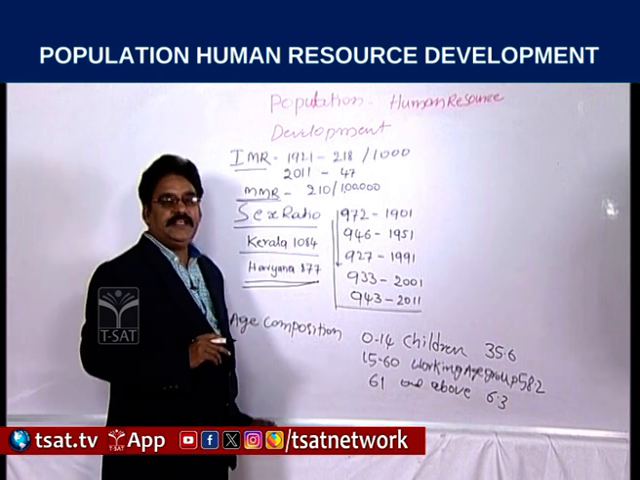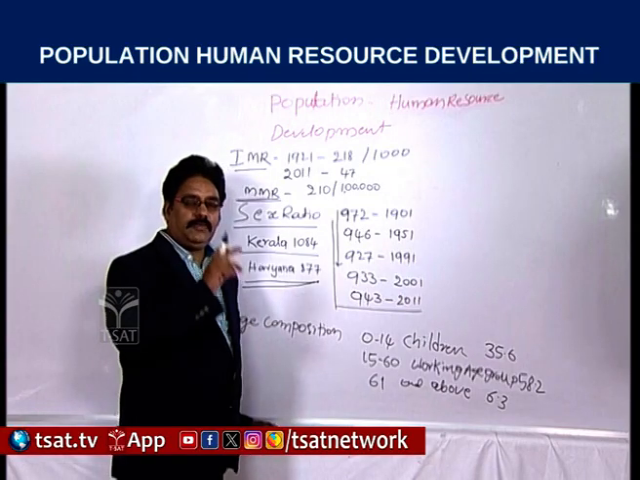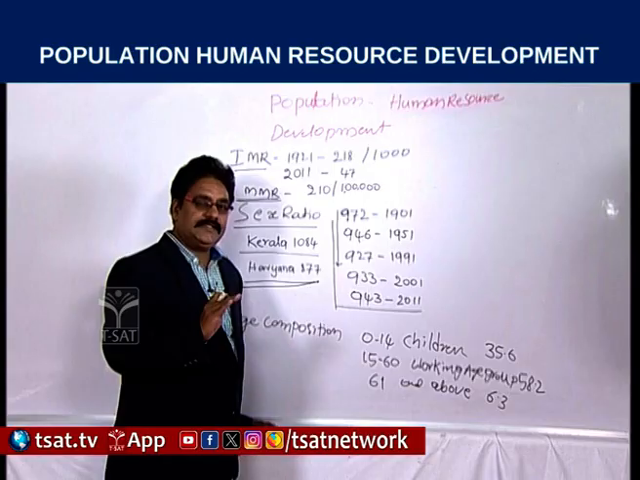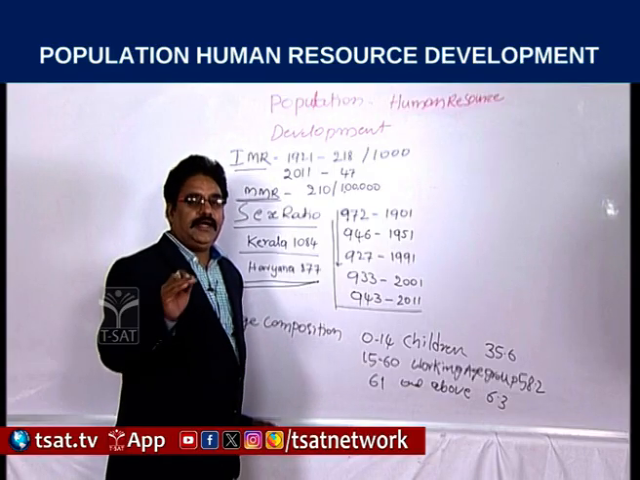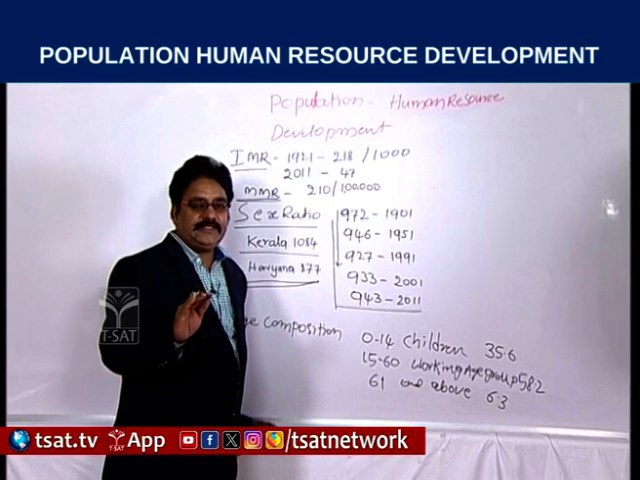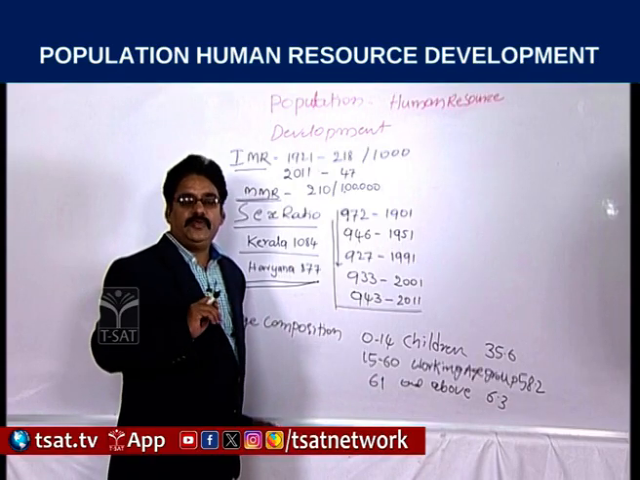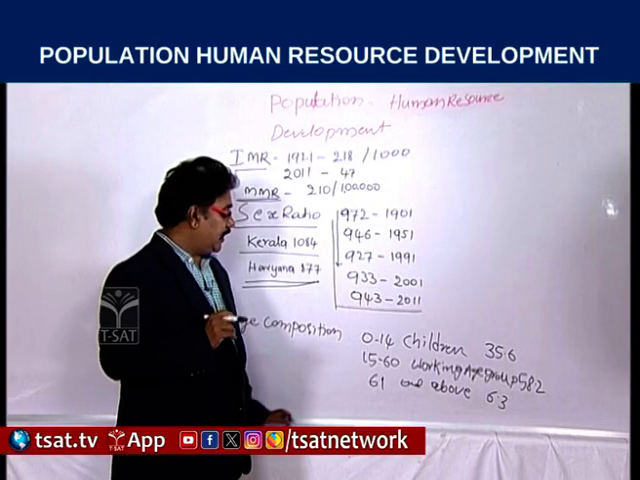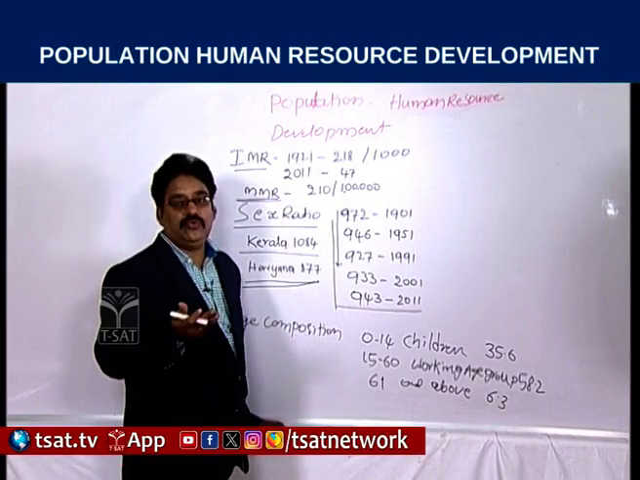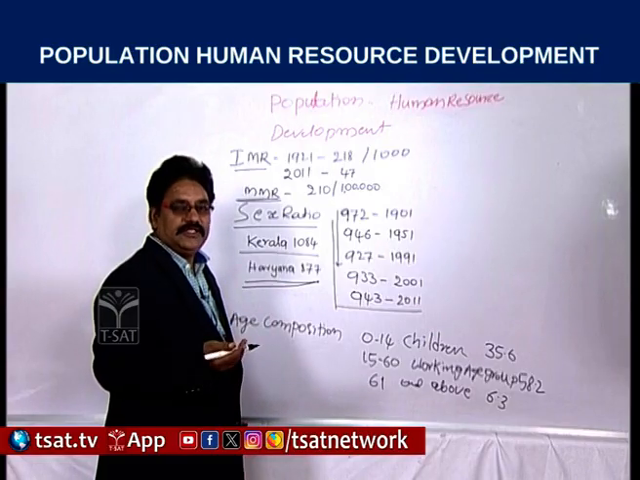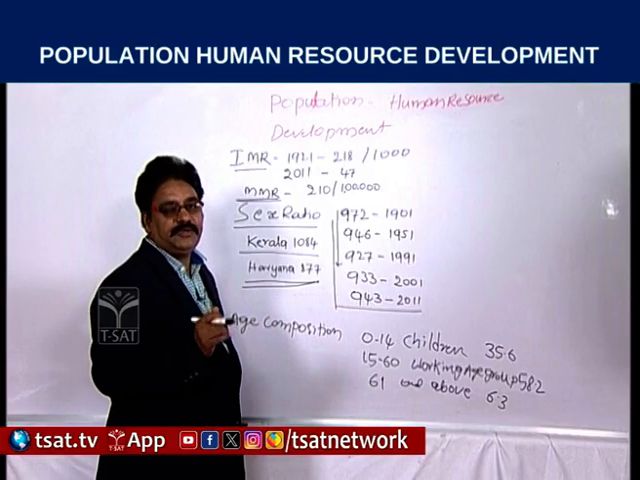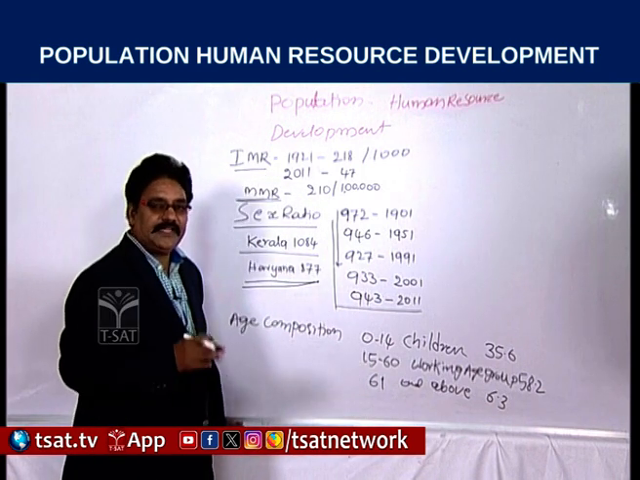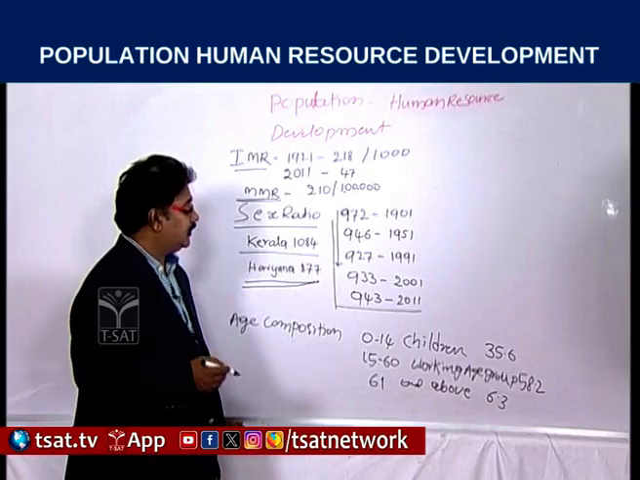Age composition. Age composition means the total population is classified into 3 categories: 0 to 14 years, that is children, and 15 to 60 years, that is the work participation group, working age group or productive age group, and 61 and above, senior citizens, that is old age people. This is the age composition, 3 categories.